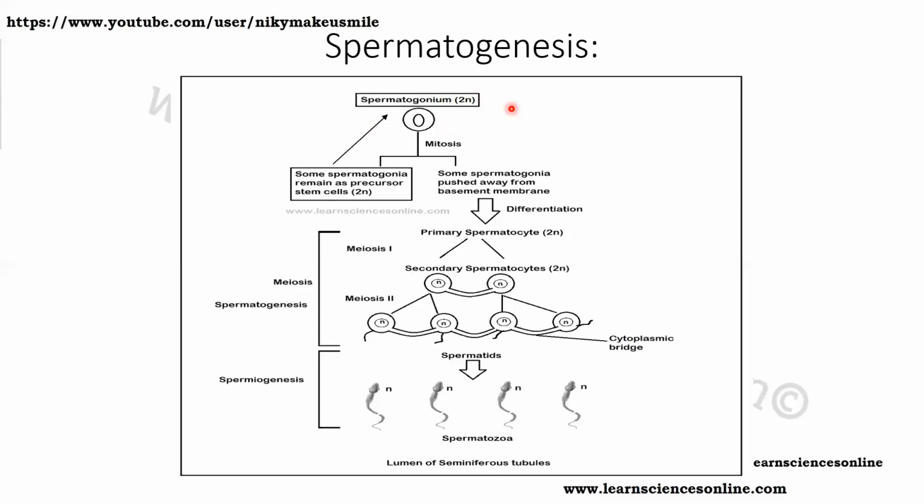They undergo mitosis. When they undergo mitosis, some spermatogonia remain as precursor stem cells only, and again form the same spermatogonium.